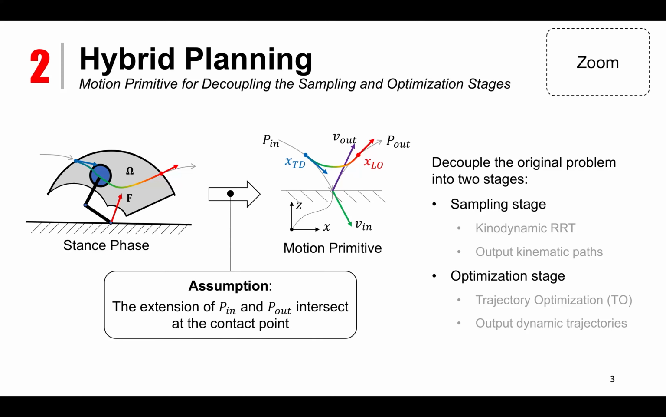The sampling stage involves a kinodynamic RRT planner, which generates a kinematic path as a sequence of parabolas that connects the start to the goal. The optimization stage solves a series of trajectory optimization, or TO, problems to obtain the stance trajectories. This motion primitive enables us to decouple these two stages because the kinematic path from the sampling stage is preserved in the optimization stage.